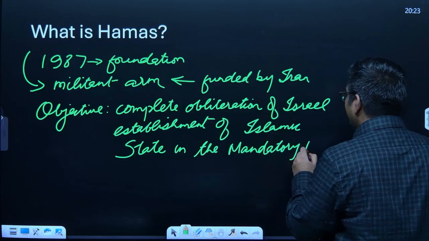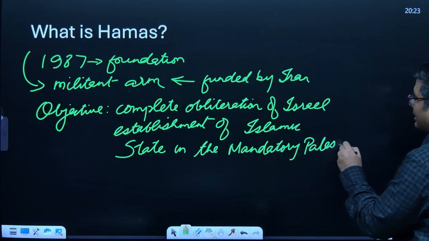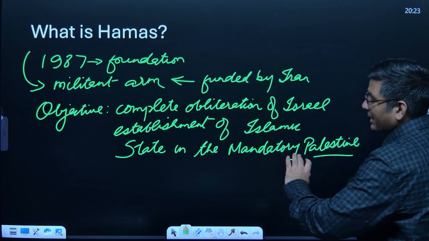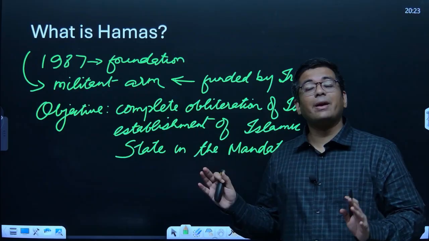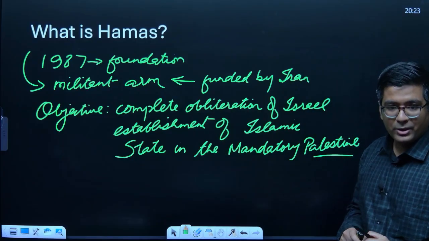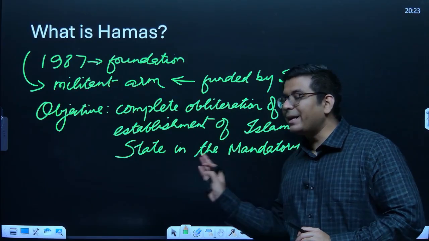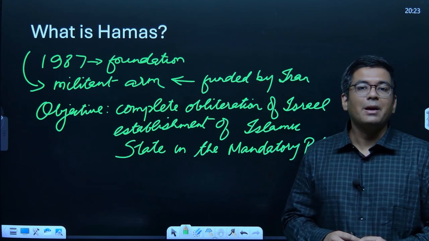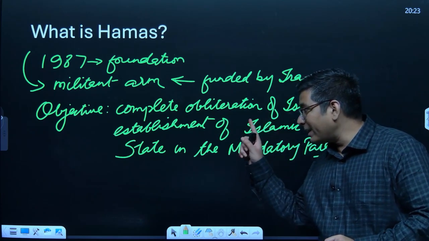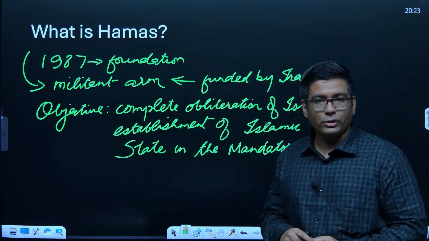So the entire region which as of now is recognized as Israel, as well as the region where Palestine as of now wants to establish its statehood, this entire region should be declared as Palestine, and it should be an Islamic nation, not a Jewish nation.